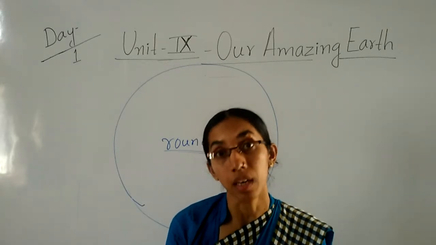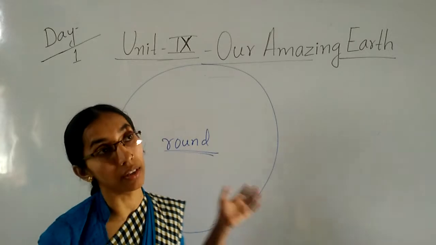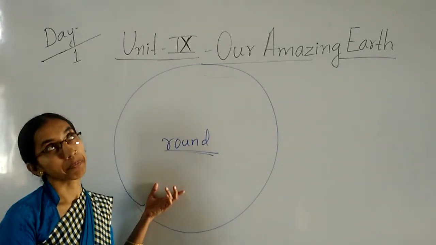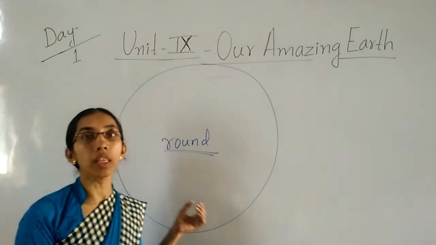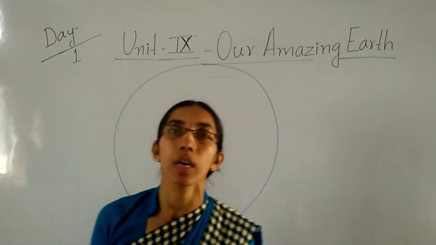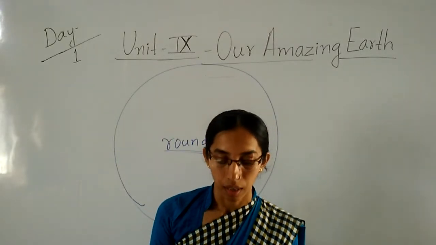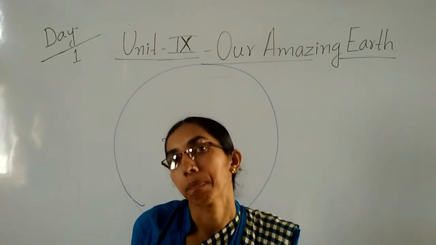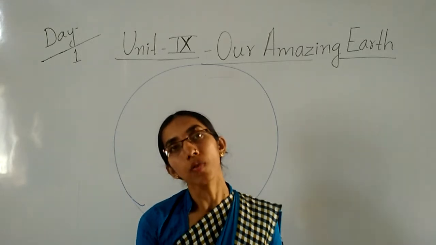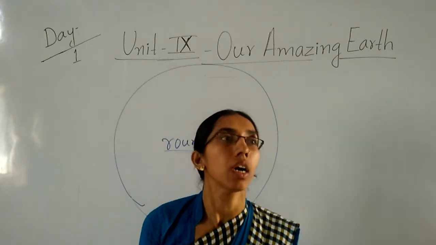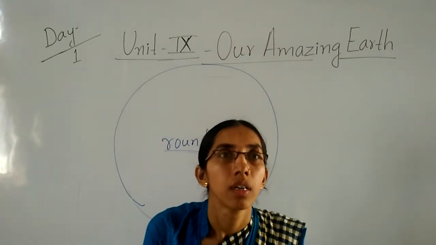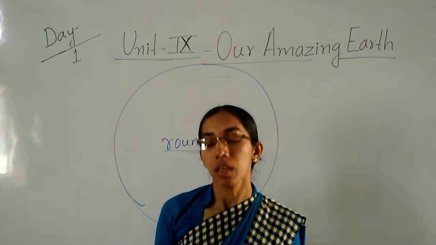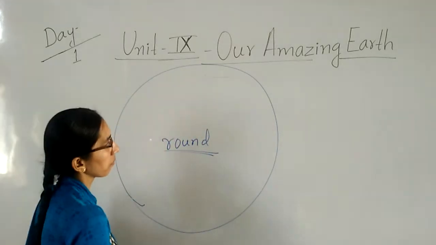Now we'll see what things we can see on the earth. On the earth we can see oceans, seas, and rivers which flow here and there. Because of the water bodies, our earth is also called the blue planet.